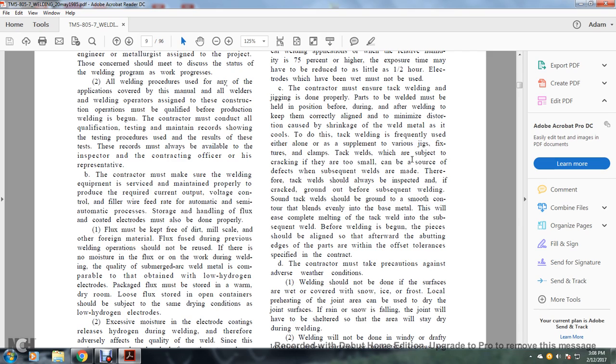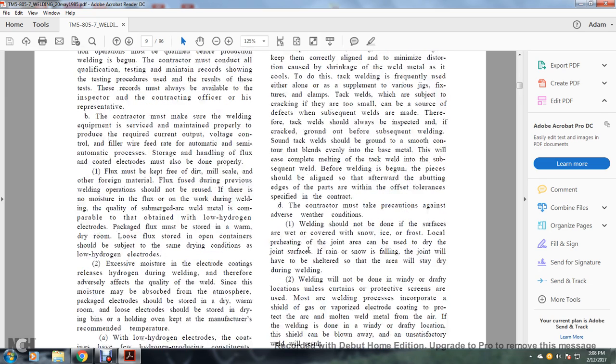Therefore, the tack welds should always be inspected for cracks before the subsequent welding. Sound tack welds should be ground to a smoother contour, blended even into the base metal, which eases the completing of the weld with the tack weld and subsequent weld. Before welding has begun, the pieces should be aligned, with the abutting edges of the parts within the tolerances specified in the contract.